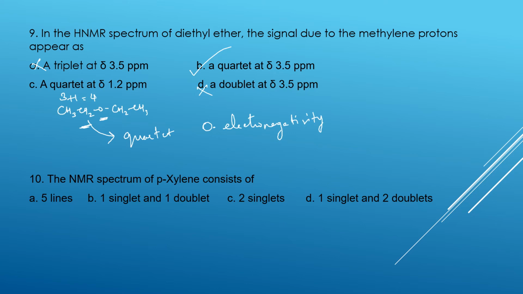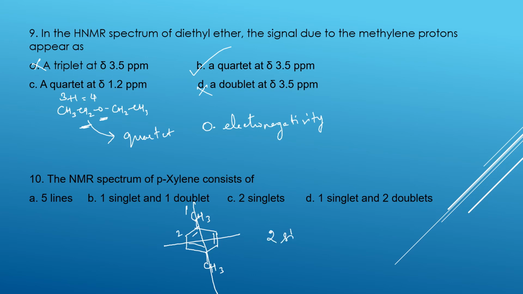The proton NMR of paraxylene consists of, proton NMR of paraxylene. Xylene is nothing but 2 CH3 groups on the benzene ring, and the para position. Okay. And what are they asking? They are asking about the splitting patterns. If you draw the symmetry over here, here one signal and here one signal.